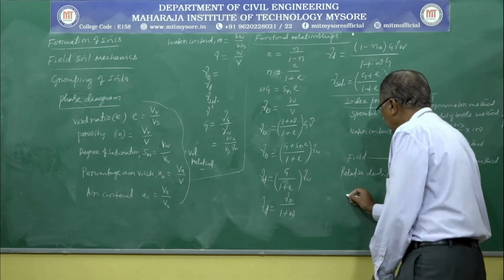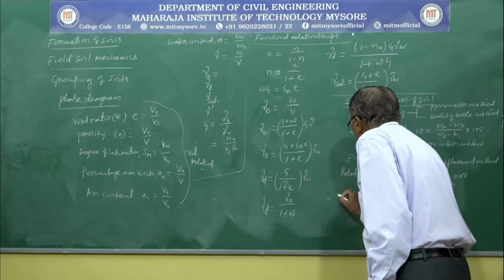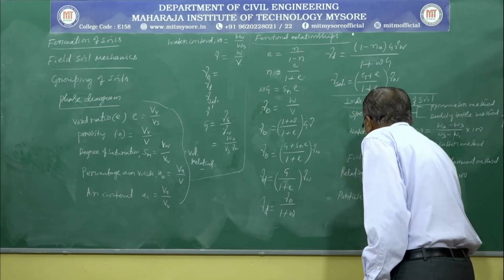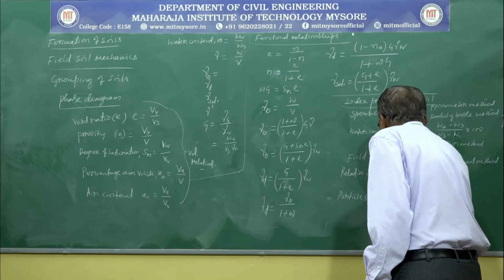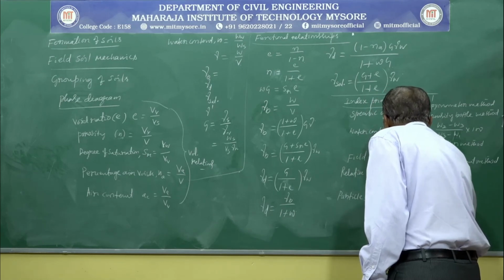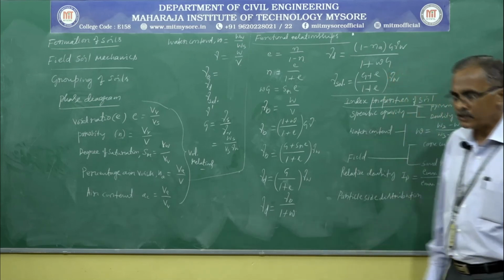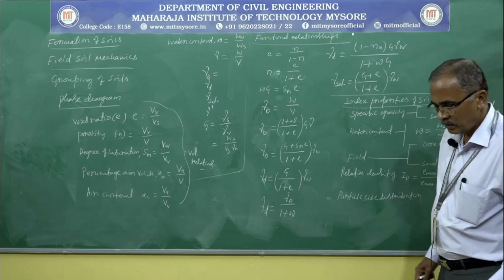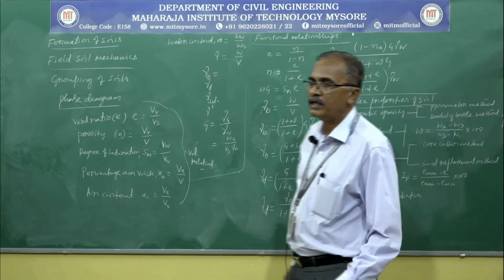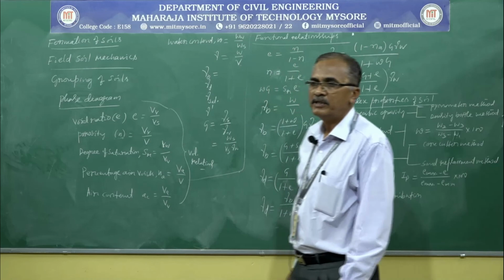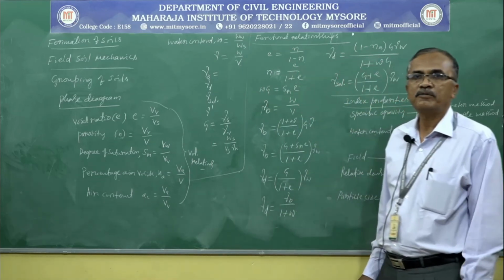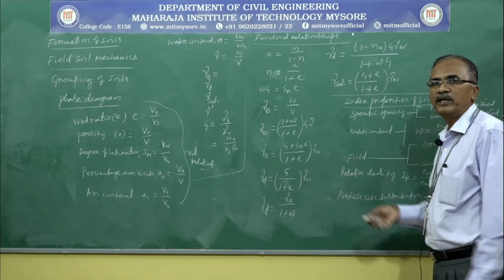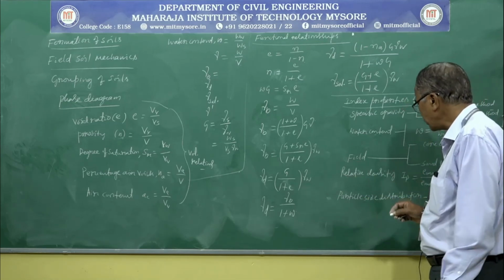After relative density we have taken for discussion the particle size distribution, or grain size distribution. There we discussed the sieve analysis and hydrometer analysis in detail, how to conduct the sieve analysis and hydrometer analysis, and how to obtain the percentage finer and particle diameter. There also you will come across different numerical problems you can work out.